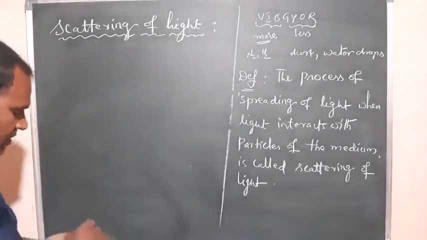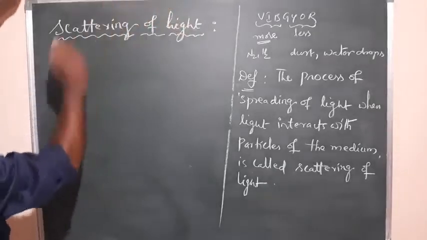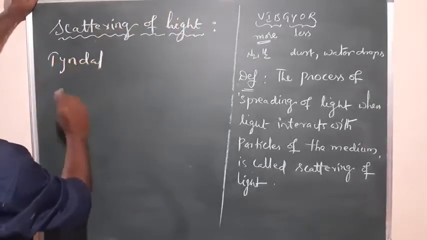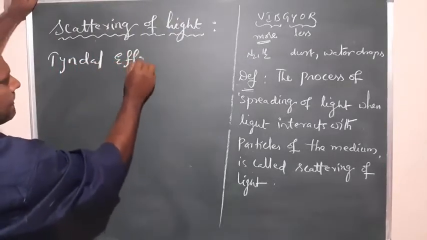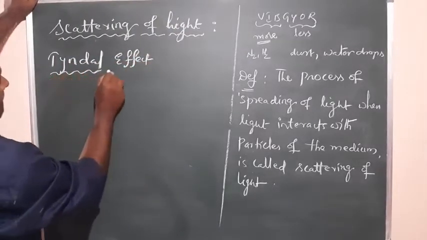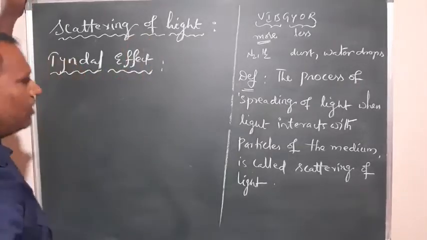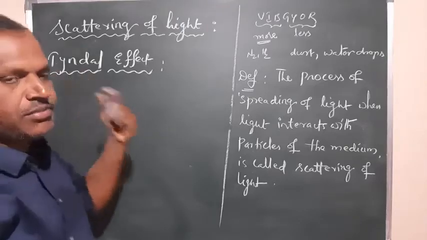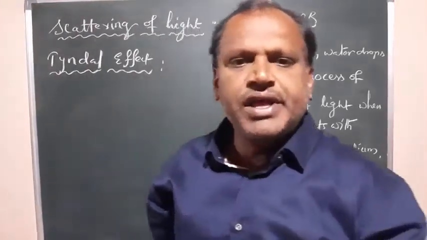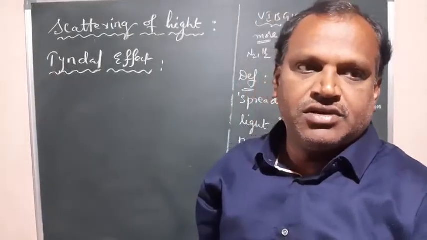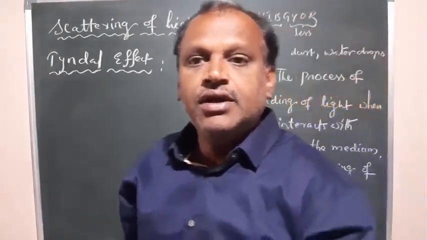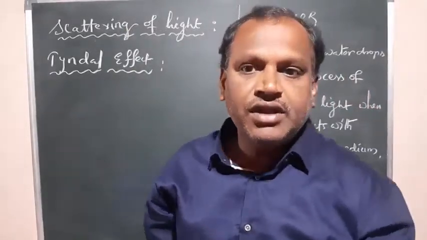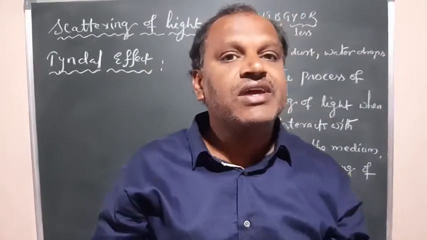So the Tyndall effect is just the spreading or scattering of light in the presence of colloidal particles, where the path of light can be identified.